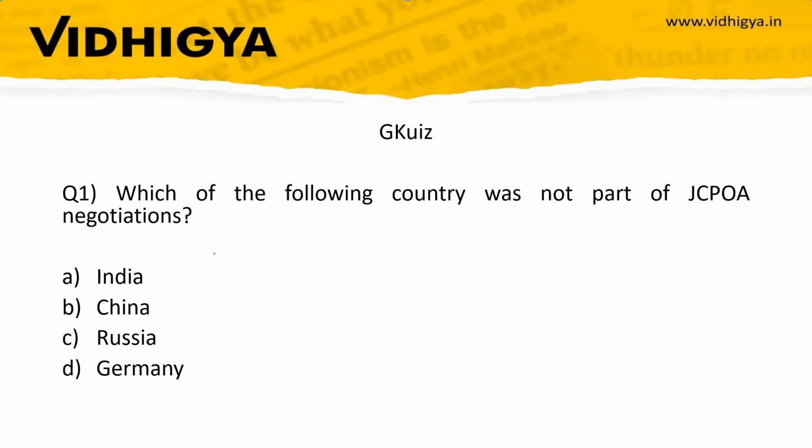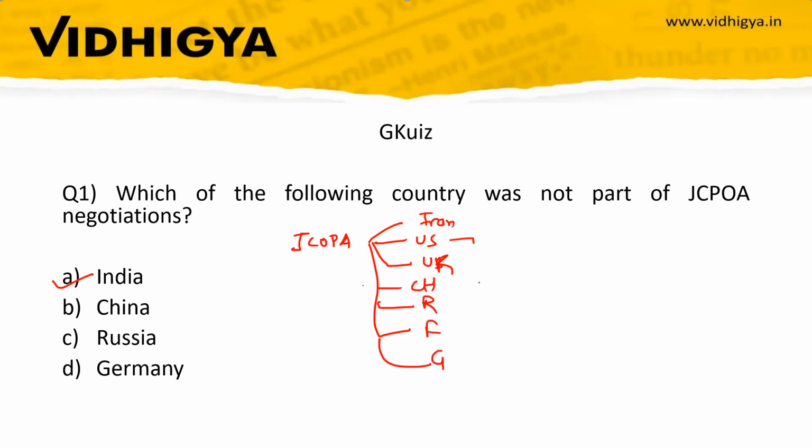Now it's time for G quiz. Which of the following countries was not part of JCPOA negotiations? The correct option is India. So in JCPOA negotiations, we have discussed seven countries: Iran, US, UK, China, Russia, France, and Germany. Five of these, as I have told you, are P5 countries, that is permanent members of UNSC.